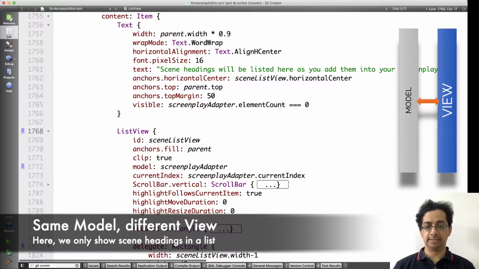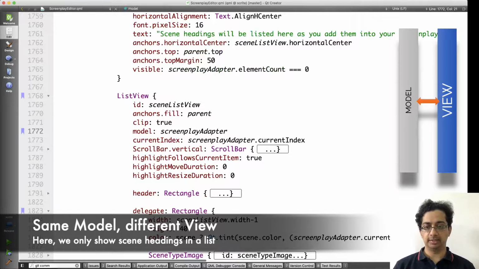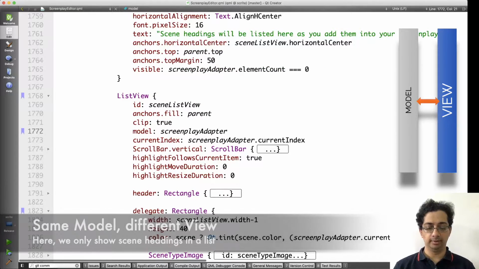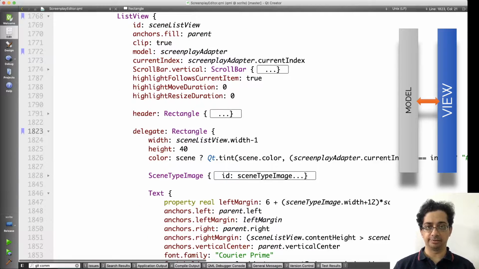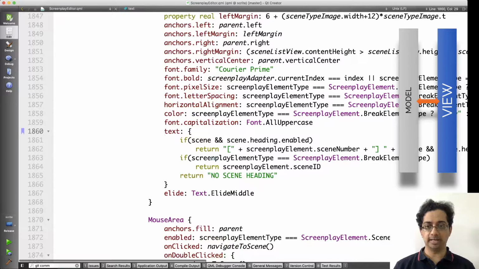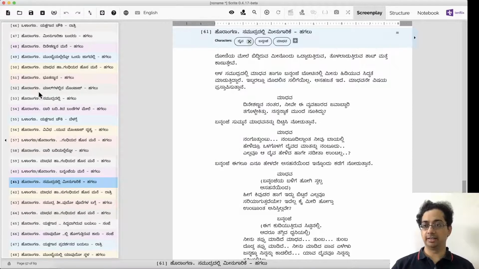So this is the scene list view. We are assigning the same screenplay adapter as a model of this list view as well. It's just that the delegate changes. Here we're making use of a simple rectangle delegate that has just one text inside it, and this text constructs the scene heading as the text value to show in the list view. It constructs the text as square brackets, scene number, followed by the scene heading text.